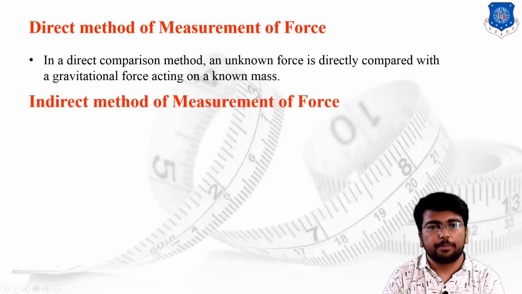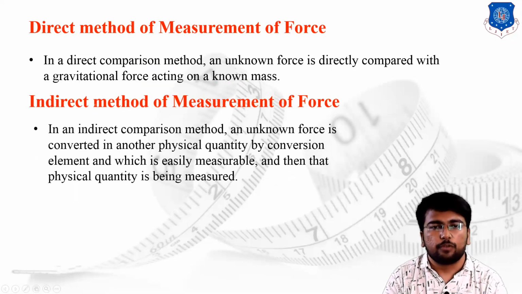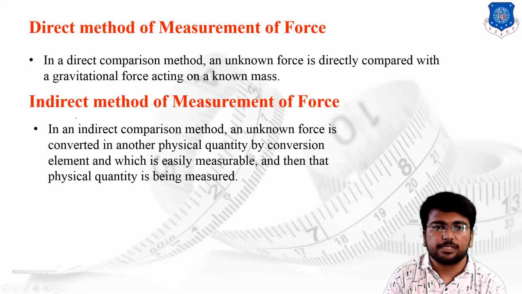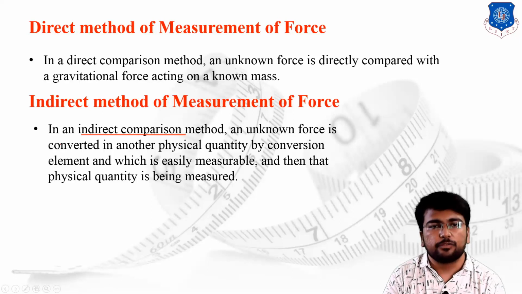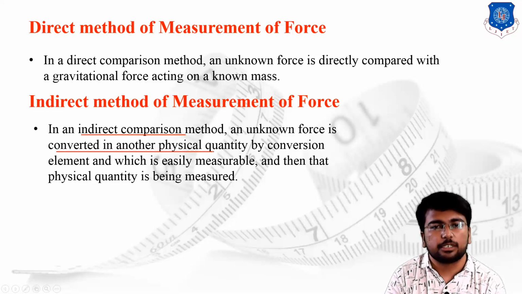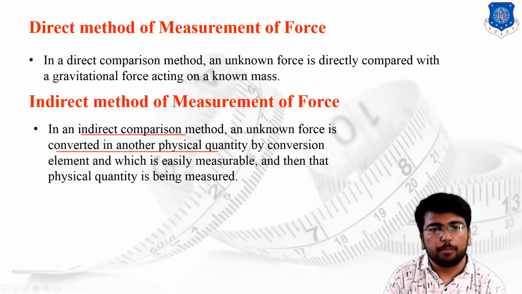Whereas in the indirect method of measurement of the force, we are also comparing the forces, but we are indirectly comparing the forces, so it is known as an indirect comparison method of measurement, in which the unknown force is converted into another physical quantity by a conversion element, which is easily measurable, and then that particular physical quantity is going to be measured.